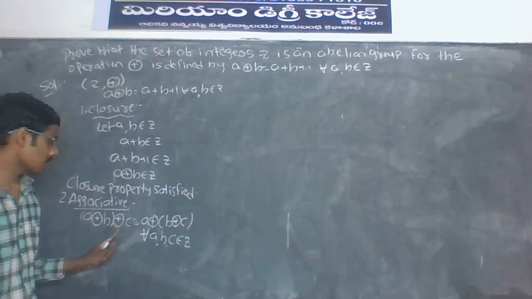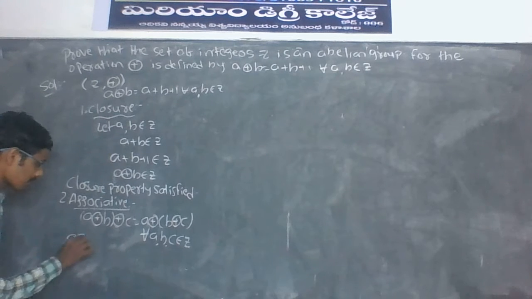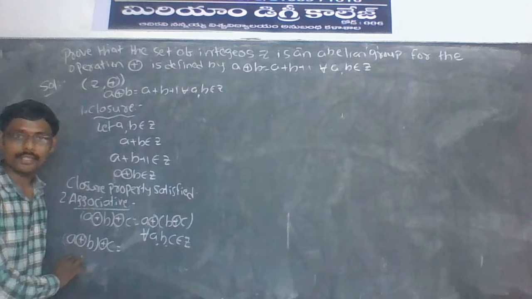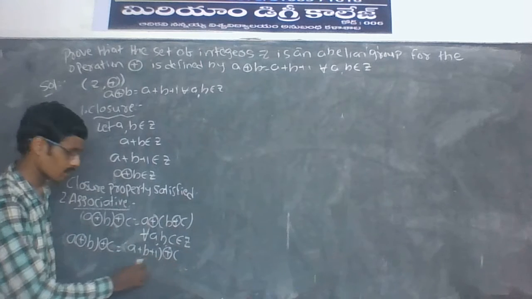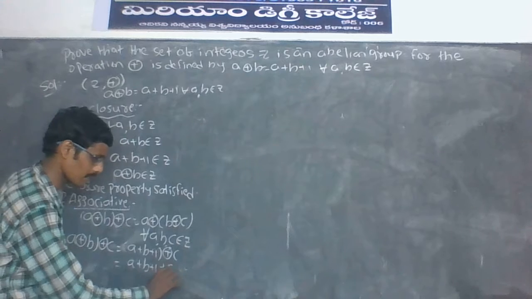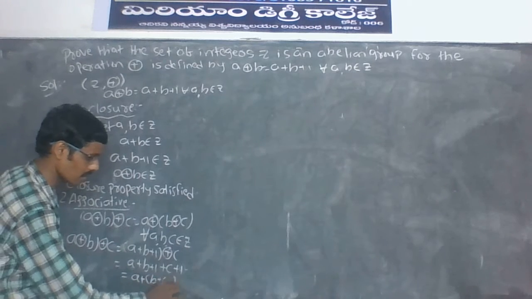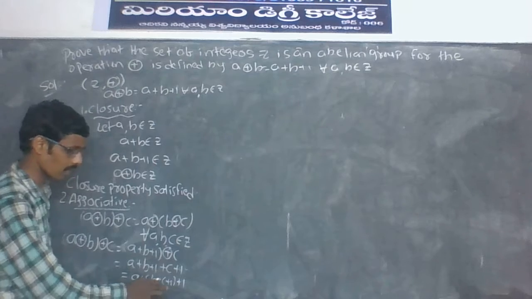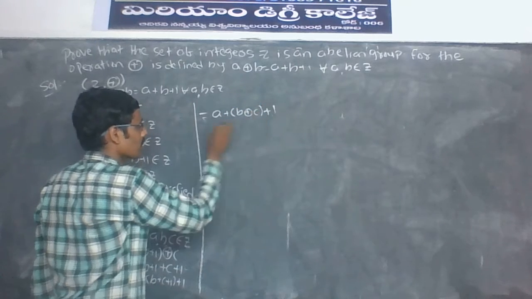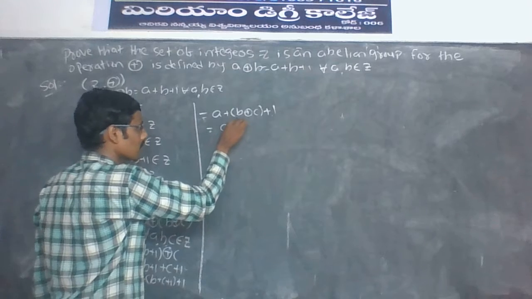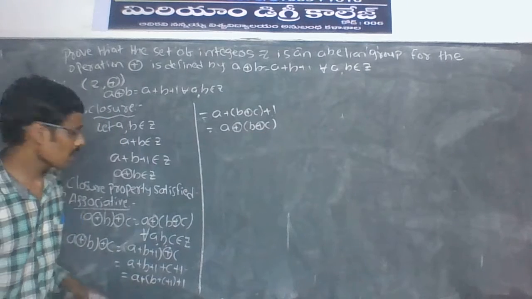Now (a ⊕ b) ⊕ c: a ⊕ b is a + b + 1, so this is (a + b + 1) ⊕ c = a + b + 1 + c + 1. Also a + (b + c + 1) + 1 can be written as a + (b ⊕ c) + 1, which is a ⊕ (b ⊕ c). This is the associative property.